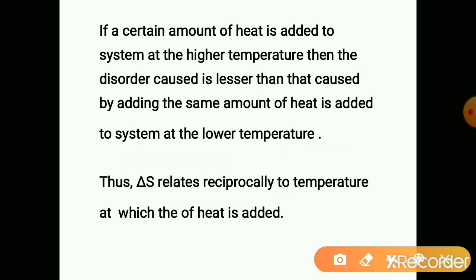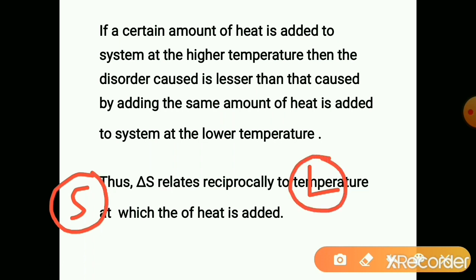For example, what does it mean actually? Solid state is there and liquid state is there. Solid state is the ordered state. Liquid state is the disordered state. I am going to add 20 joule of heat to both the systems.